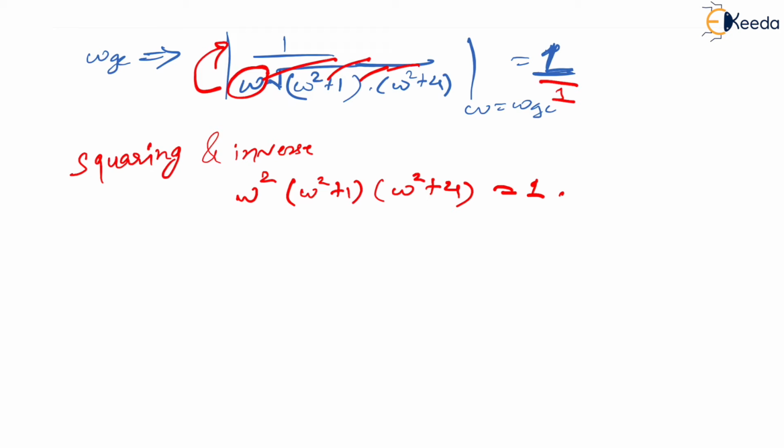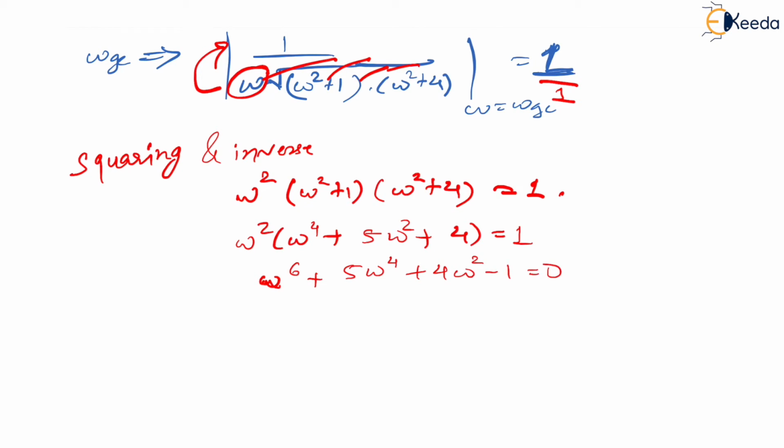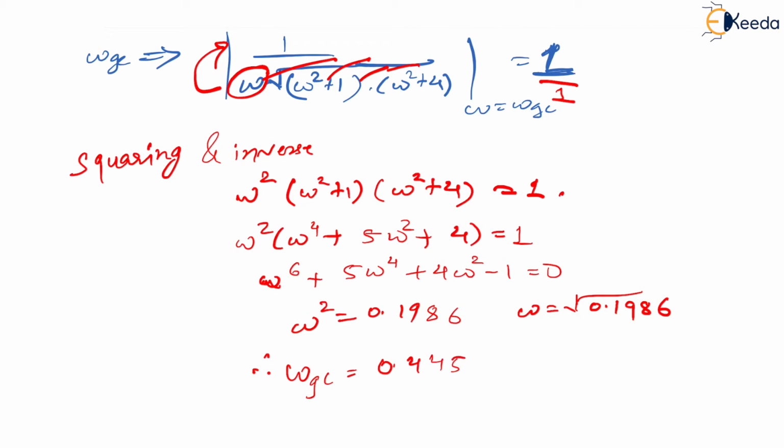Now what do you get then? If you solve this you get omega squared into omega to the power 4 plus 5 omega squared plus 4, which is equal to 1, and then you get omega to the power 6 plus 5 omega to the power 4 plus 4 times omega squared minus 1 equal to 0. If you place this in calculator, this is the cubic equation, right? You get omega squared equal to 0.1986, which means omega equal to under root of 0.1986. Therefore you get omega gc to be equal to 0.4456 radians per second.